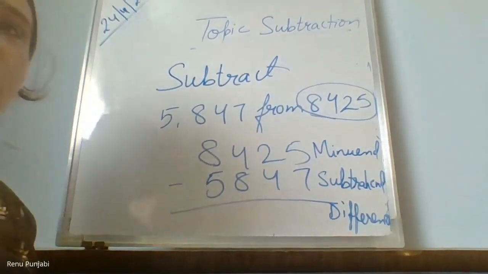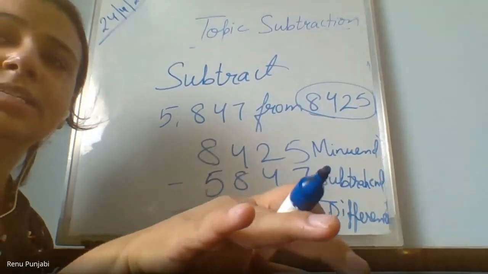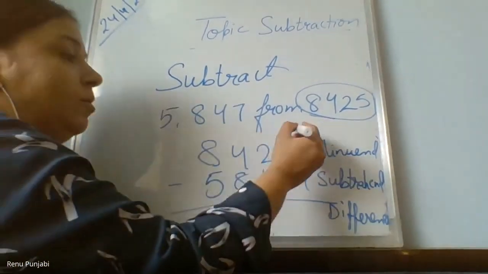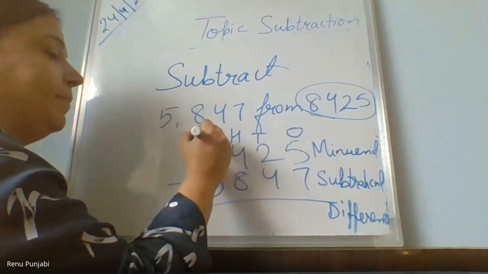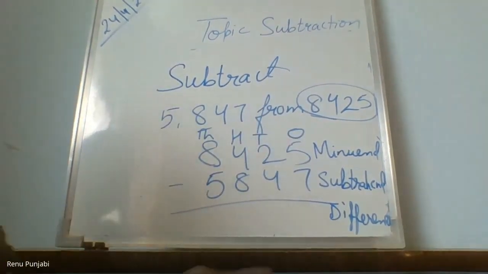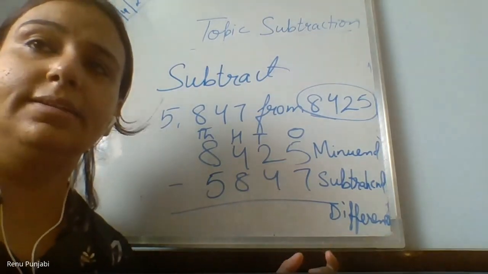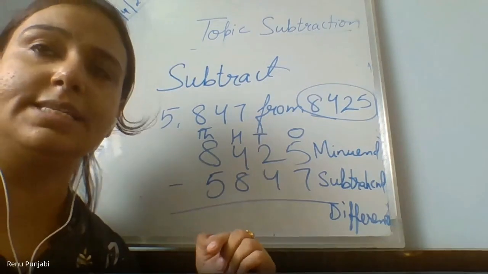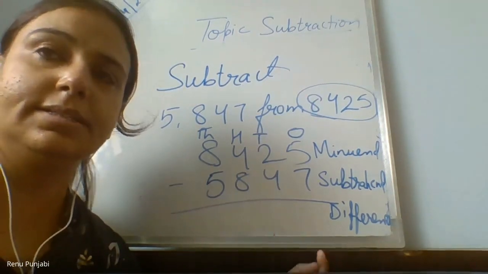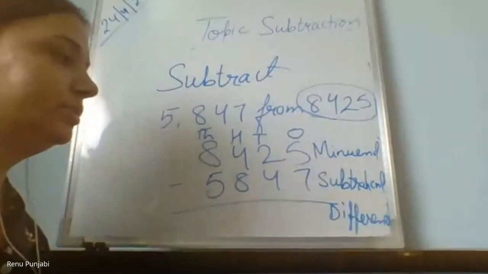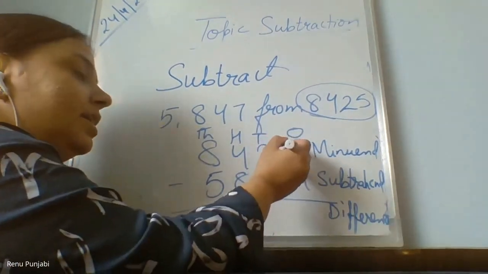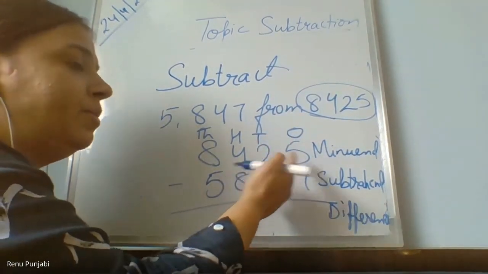5 minus 7 is not possible. So what we will do in this case, Moksh Patel? 5 minus 7 is not possible. And always please write their places at the top. Moksh Patel, yes. If 5 minus 7 is not possible, what you will do in that case? We take numbers from other numbers. So what will it become now? 15. So you are borrowing 1, or what are you borrowing from here?